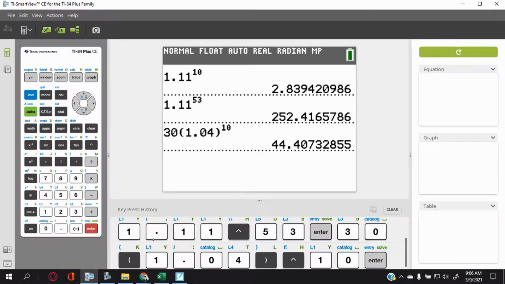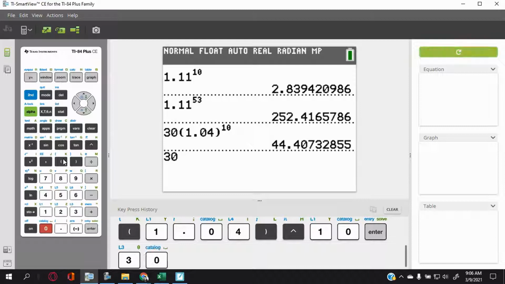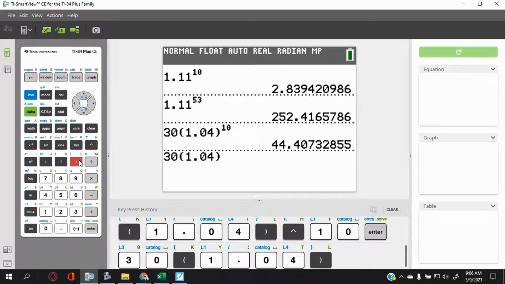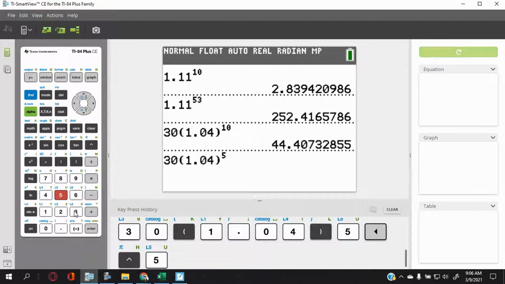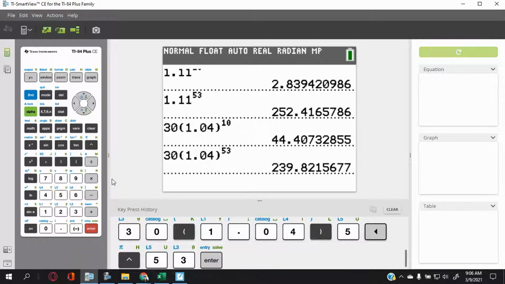All right, let's do the same thing. 30 and then 1.04. Man, this question is taking forever. But this is like a part 3 question, so it's worth more. To the 53rd power. Let's see, 239.82. Okay, all right.